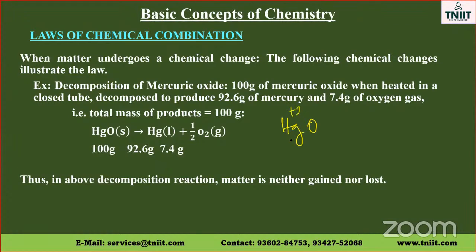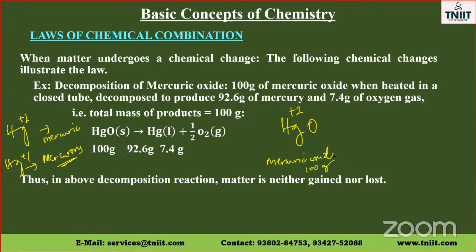If Hg has a plus 2 charge, it is called mercuric ion. If mercury has a plus 1 charge, it is called mercurous ion. So here, HgO is mercuric oxide. With this mercuric oxide, we take 100 grams.